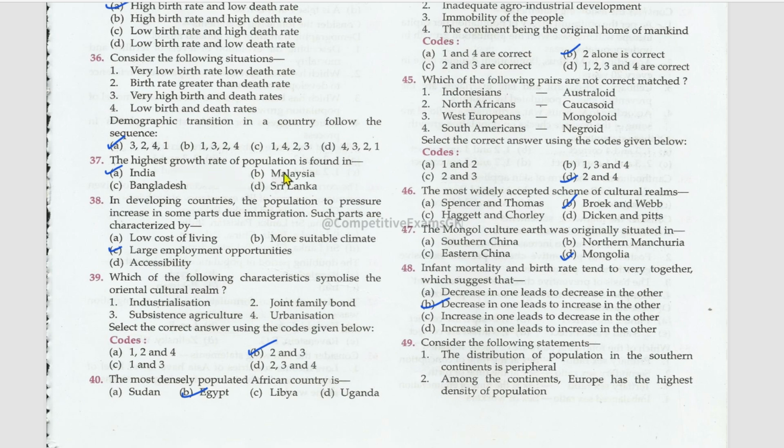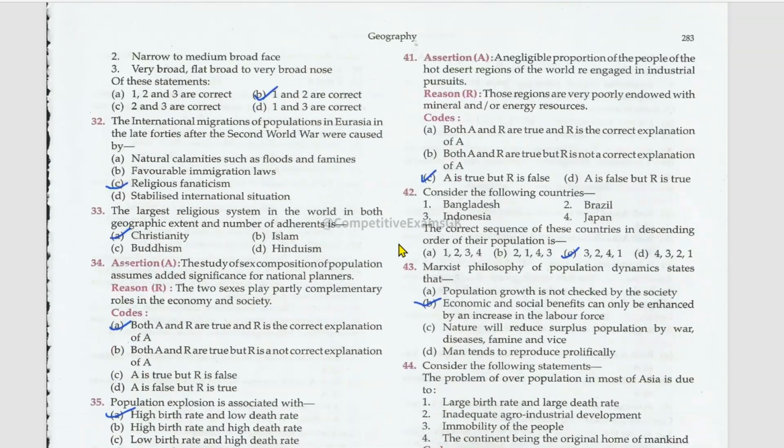The highest growth rate of population is found in India. In developing countries, the population tends to increase in some parts due to immigration. Such parts are characterized by large employment opportunities. Which of the following characteristics symbolize the Oriental cultural realm? Those are joint family bonds and subsistence agriculture, but not industrialization and urbanization. The most densely populated African country is Egypt.